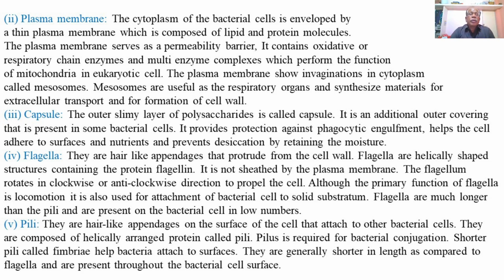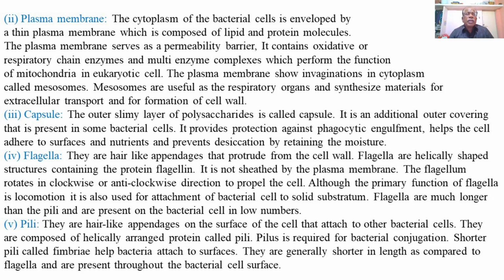The flagellum rotates in a clockwise or anti-clockwise direction to propel the cell. So during the movement of the bacteria, the flagellum undergoes clockwise or anti-clockwise rotation. This rotation of the flagellum brings about the passage of the bacterium in a forward direction.